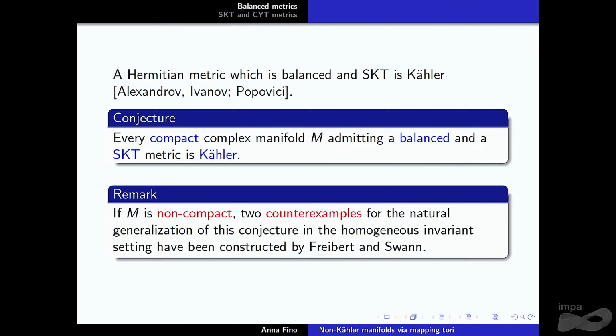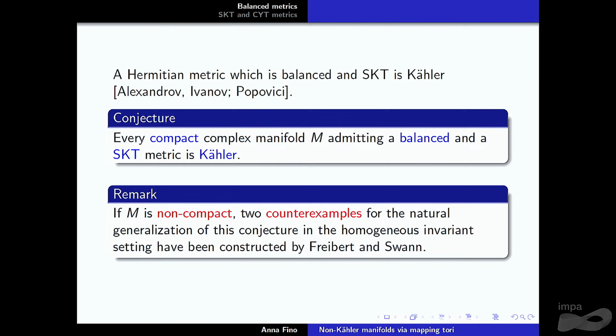We conjecture with Luigi Vezzoni, and it's still open, as far as I know, that if you take a compact complex manifold which admits a balanced metric and another metric which is SKT, then the manifold has to be Kähler. This has been confirmed in many cases, and we will see in the construction that I will present a different type of construction. In the first part, I will present a construction related to balanced manifolds. In the second part, something related to SKT manifolds. And again, we can confirm the conjecture.